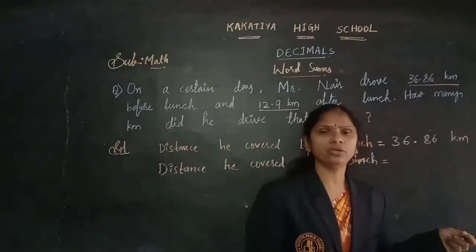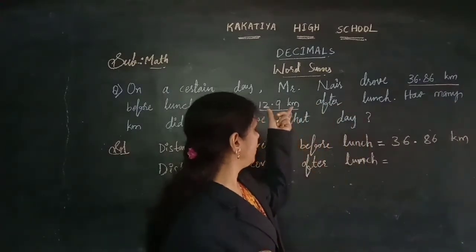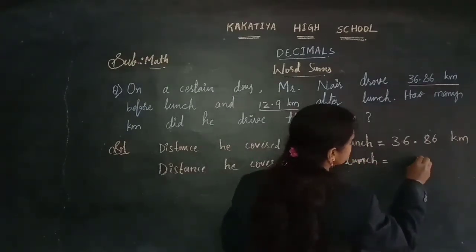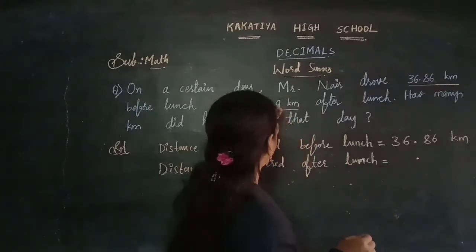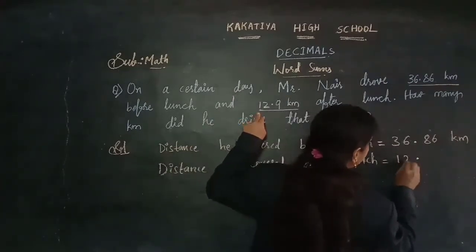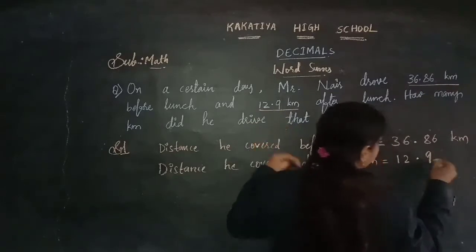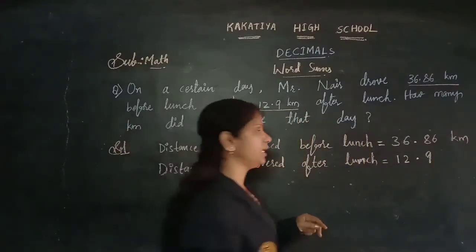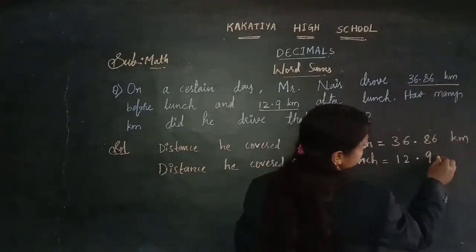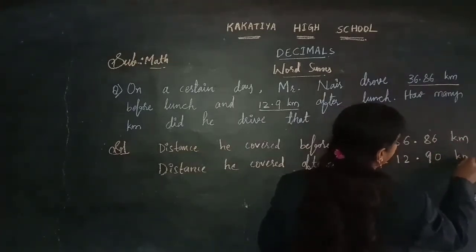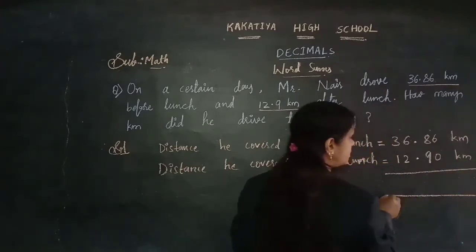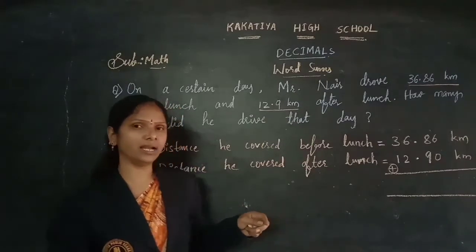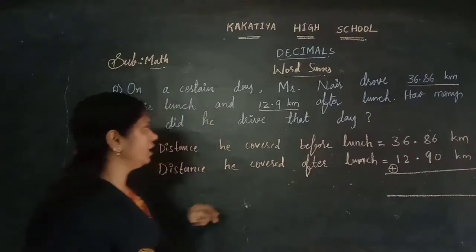And while you are adding, you need to take the numbers down carefully, children. Here the decimal point should be in order. Before the point we have 12 and after the point we have 9. Here we don't have the digit, so I can take 0 here. Let's add the total for the day they are asking, the distance which he covered on that day.